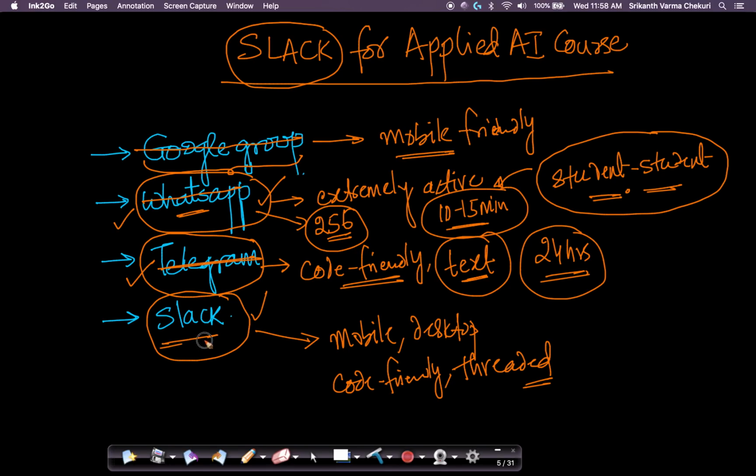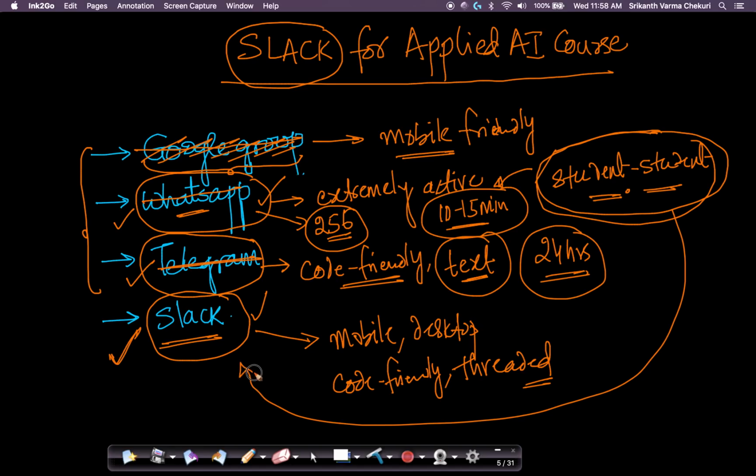So we experimented with Slack, and we felt it's a very apt platform for discussions like this. We have seen a few other online courses also leveraging Slack extensively and having great success with it. Based on our own experiments and feedback from students, we thought, let's move all of our student interactions, just the way we had earlier with Google Groups. Now we'll deprecate the Google Group, and we request all of you to move your student interactions to Slack.